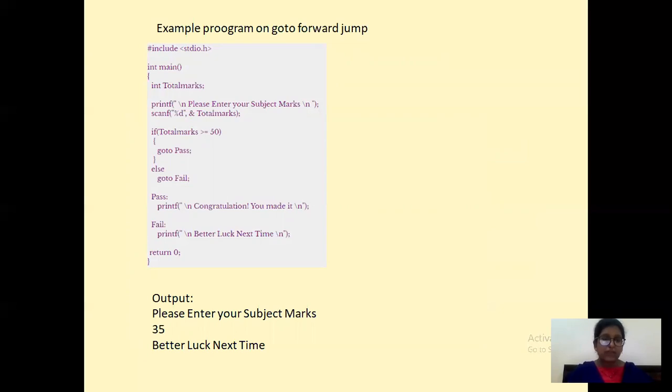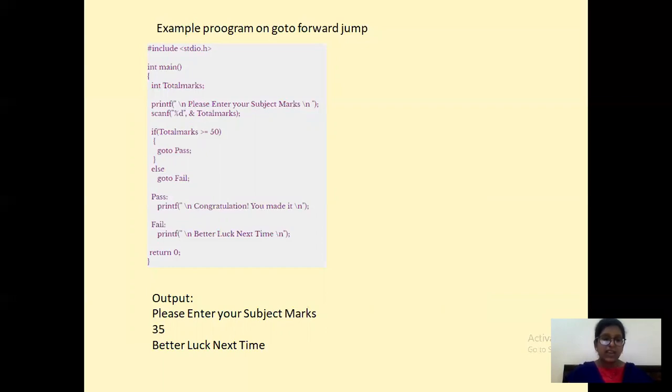Let's see one example. If you want to print whether a person has passed or not, you need to write the program. You need to know the total marks. If the total marks is greater than 50, you have taken the labels as pass and fail. You are saying goto pass. Then it will go to that particular label. Here pass is nothing but the label.